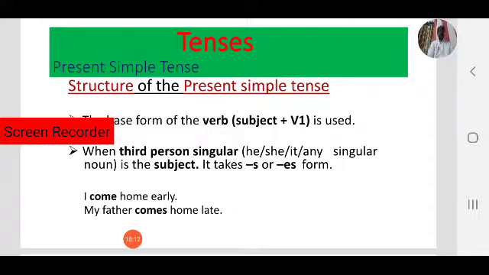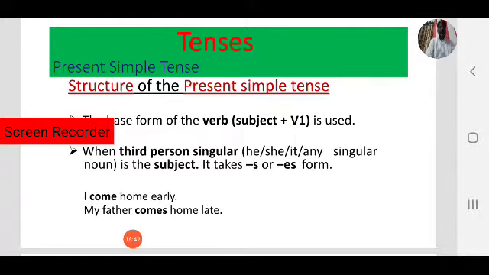So first person, second person, third person. Each person has a singular and a plural. First person singular, I am. First person plural, we are. Second person singular, you are. Second person plural, also you are. Third person singular, he, she, it. Third person plural, they.